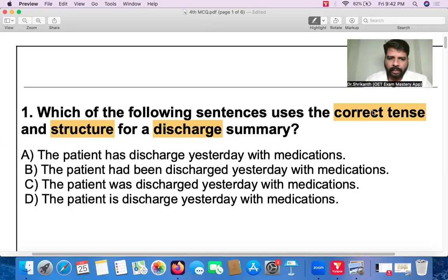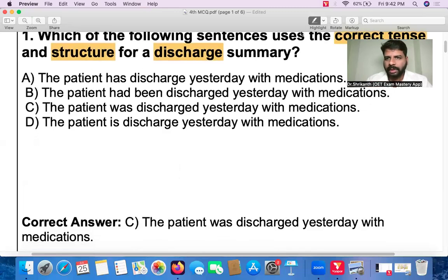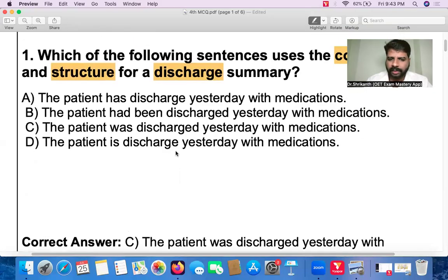Yes, so we have the patient was discharged yesterday with medication. So that is what everyone has gone by. So let's see if that is the right answer. Okay, so good. The patient was discharged. Why is that the right answer? What is the tense over here? Past tense. Okay, so ED. Here also it's a simple perfect past tense. And see, yesterday, past tense, right?